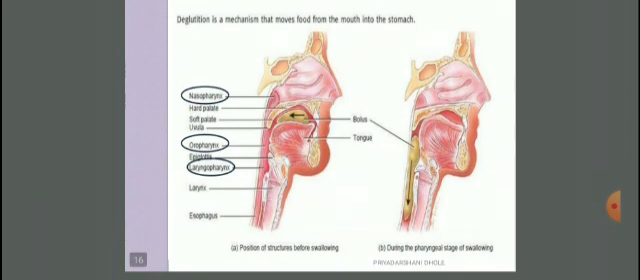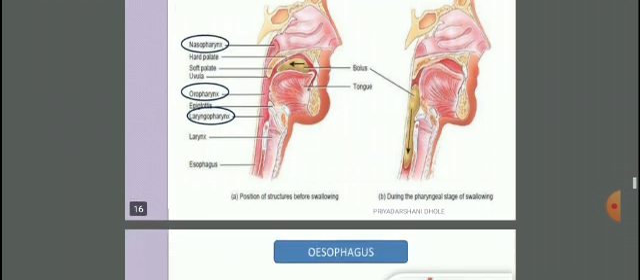Now, deglutition is a mechanism that moves food from the mouth into the stomach. We take the food through the mouth, and it is called a bolus. This bolus goes into the pharynx and esophagus. This is the first position of the structures before swallowing, and the second picture is during the pharyngeal stage of swallowing. You can see the pharynx portions: nasopharynx, oropharynx, and laryngopharynx.